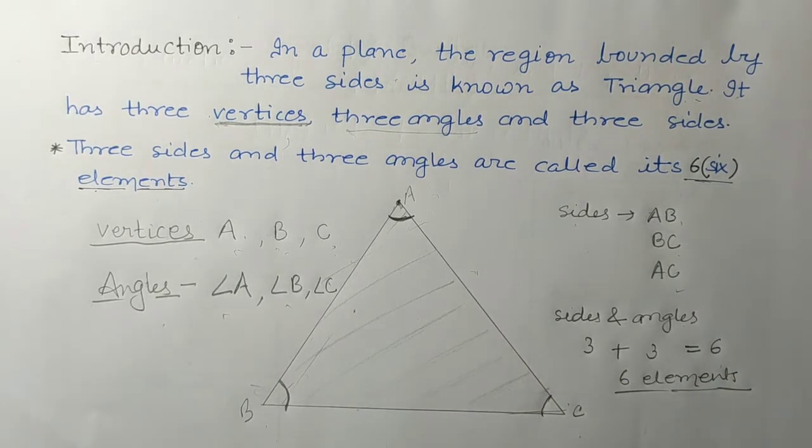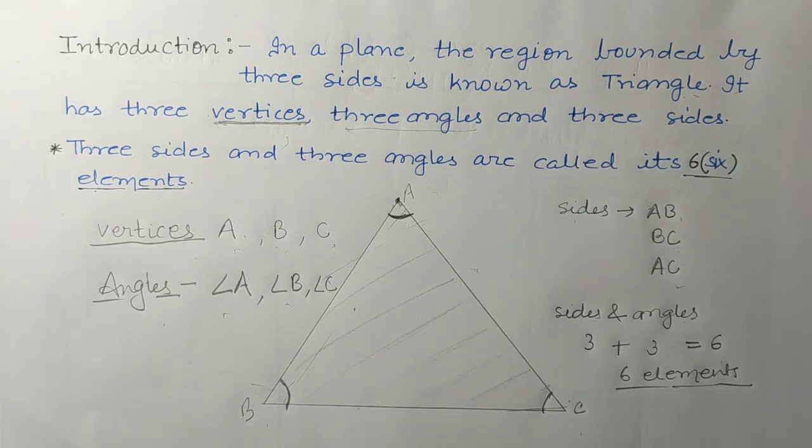So in the congruency topic, we'll study about these 6 elements. We'll use these 6 elements to prove any triangle congruent. What is congruency? We'll see that later, but here we have to study what is triangle.